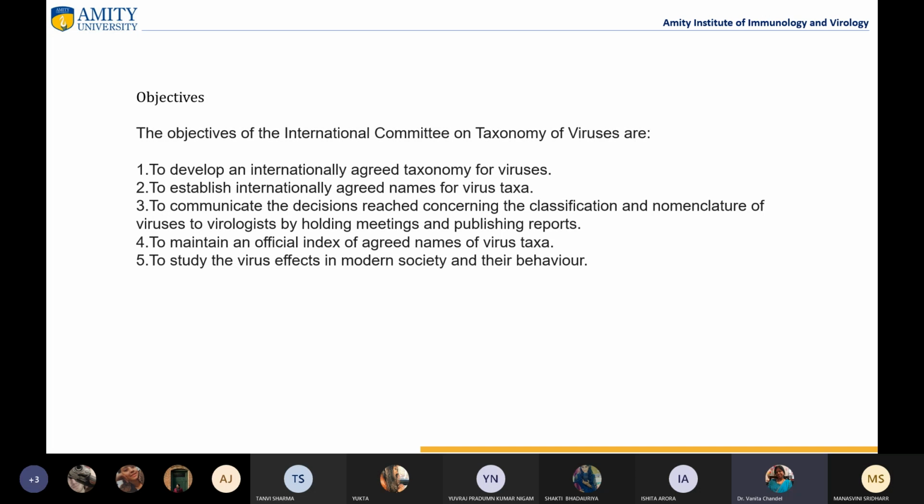So the objectives of this committee are to develop an internationally agreed taxonomy for viruses, to establish internationally agreed names for virus taxa, and to communicate the decisions reached concerning the classification and nomenclature of viruses to virologists by holding meetings and publishing reports. So after every 5 or 10 years when they meet, a communication in the form of a paper is given, like the ICTV meeting report, with whatever changes they recommend in the naming of the viruses. Those things are given in that particular paper, right?